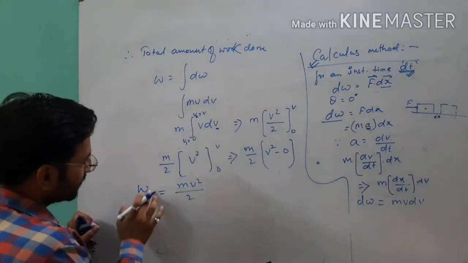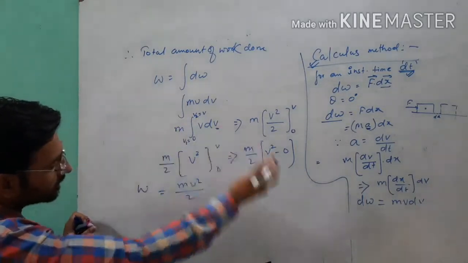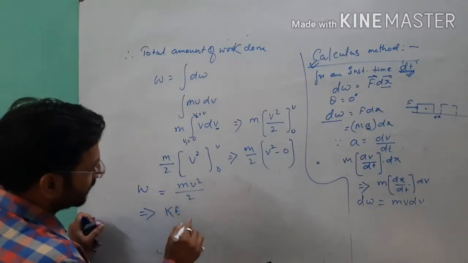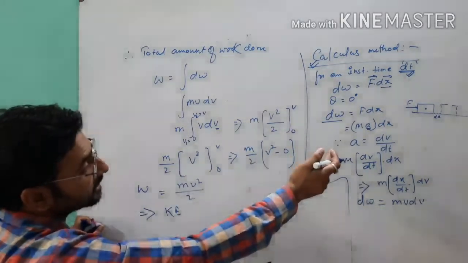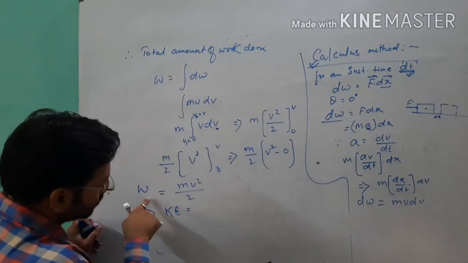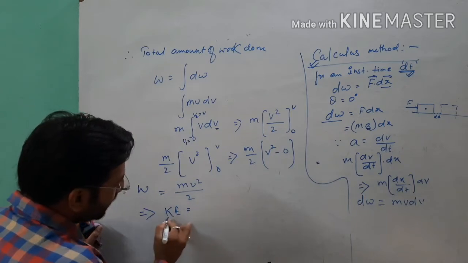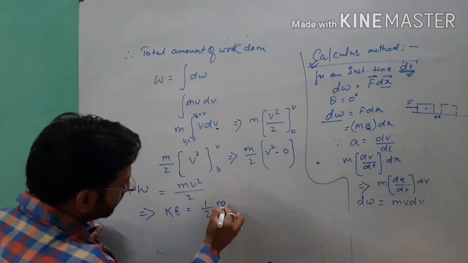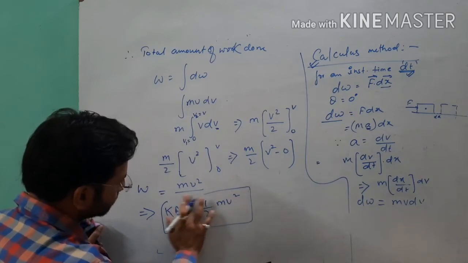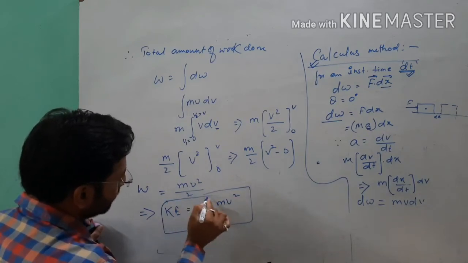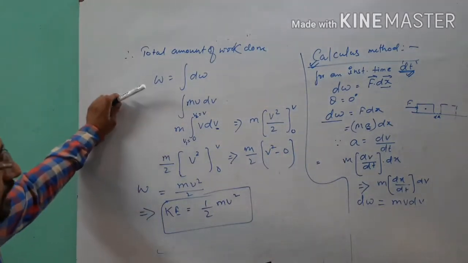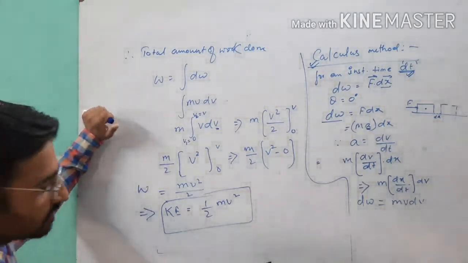It means this work will be stored in the form of kinetic energy of the body, because the body is moving from an initial position A to another position B. So this work done will be stored as kinetic energy, and we write this formula as half m v square. Point clear?